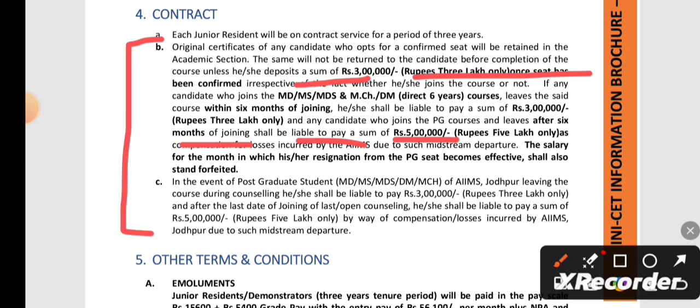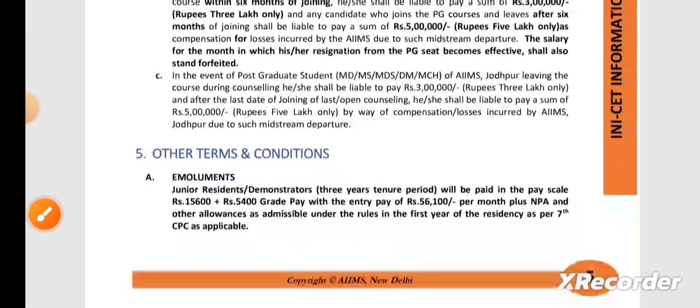I'll explain this once more. If you have got admission in AIIMS and did your residency there for 5 months, and you are not interested and want to come out of AIIMS, within the 6 months of time, if you want to resign, then you have to pay 3 lakh rupees. If after 6 months you want to resign, you have to pay 5 lakh rupees. So this is the thing that you should take care of.